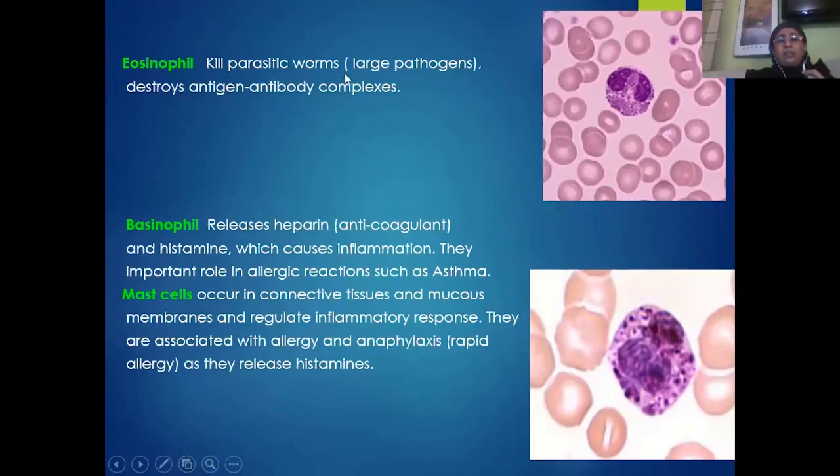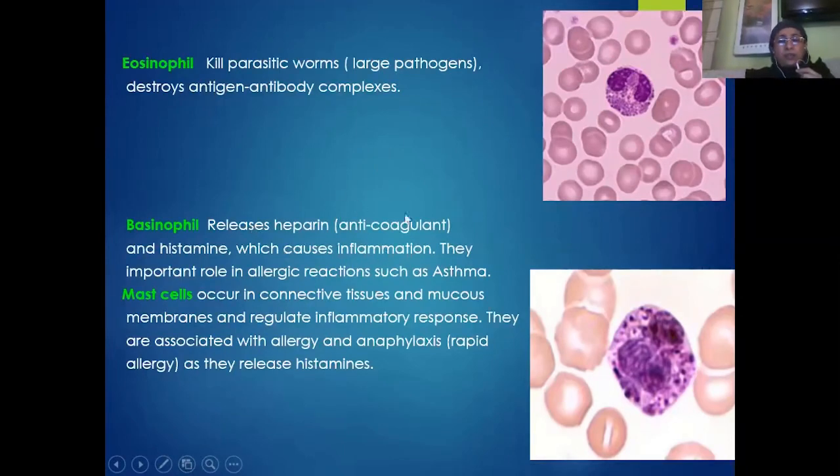And the eosinophils react in the case of infections by large pathogens, like roundworms, tapeworms, and other nematode worms. When they enter the body, these eosinophils try to produce a lot of chemical substances, and they also help in the formation of antigen-antibody complexes, so that the pathogen will be immobilized and killed by the eosinophils. That is how eosinophils help us to fight against the large pathogens.